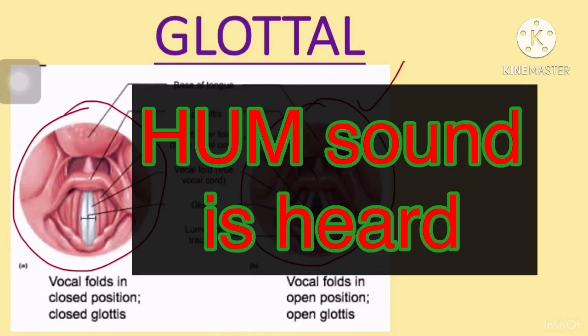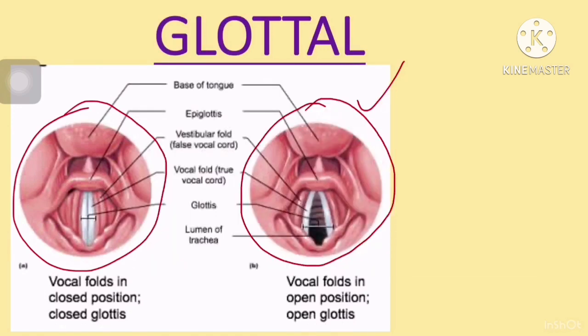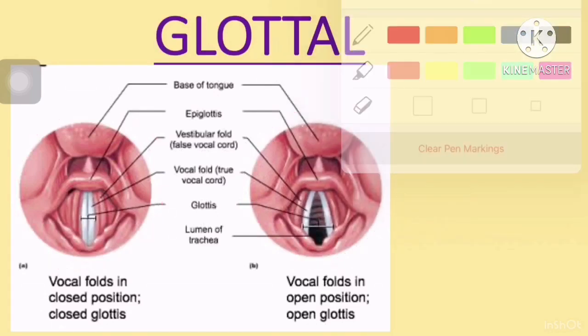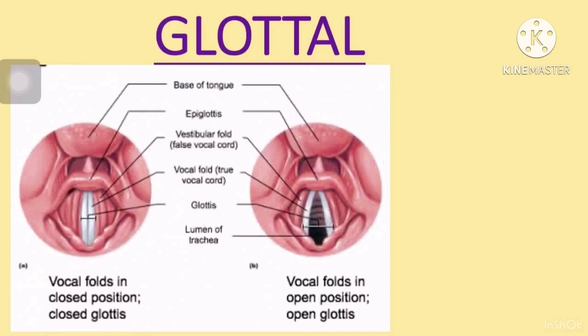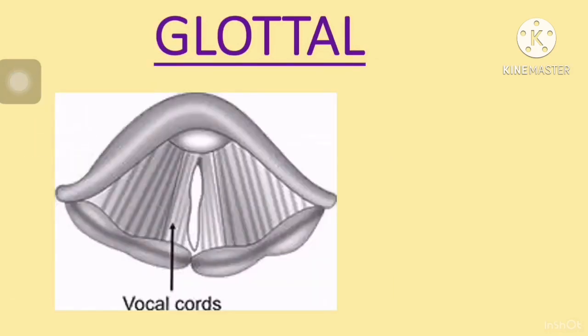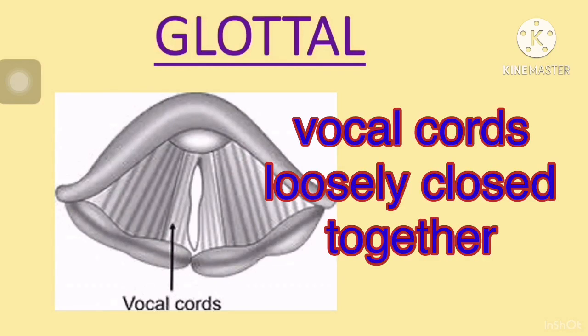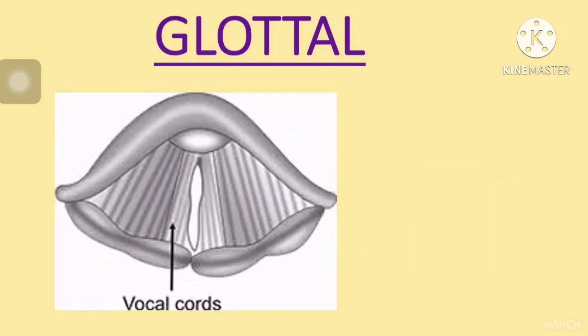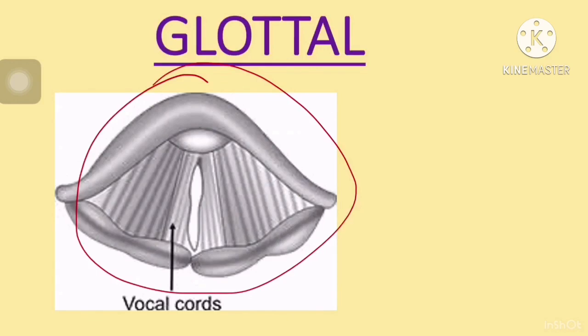So these are the three positions the vocal cords take. This is the third one, what I was telling, that loosely closed, third picture. So here the vocal cords are closed, but there is a little gap.